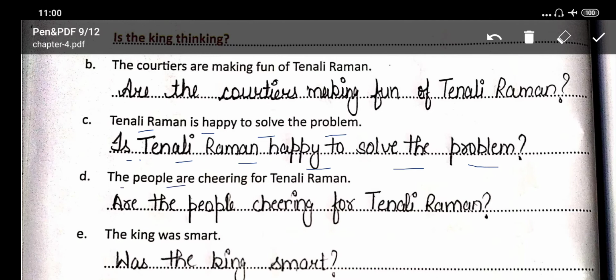The people are cheering for Tenali Raman. Now you have to make a question. The question is, are the people cheering for Tenali Raman? You can see here are is moved to the beginning of the sentence and the question mark is at the end of the sentence.